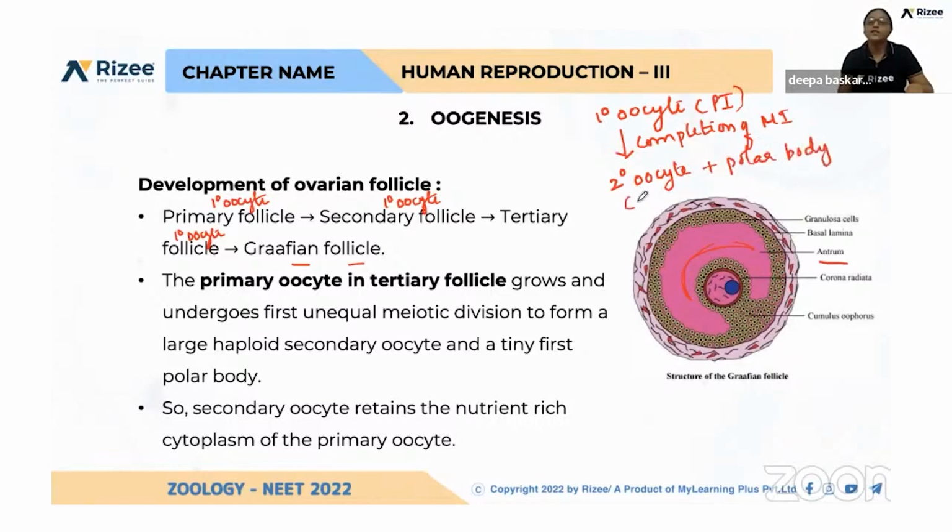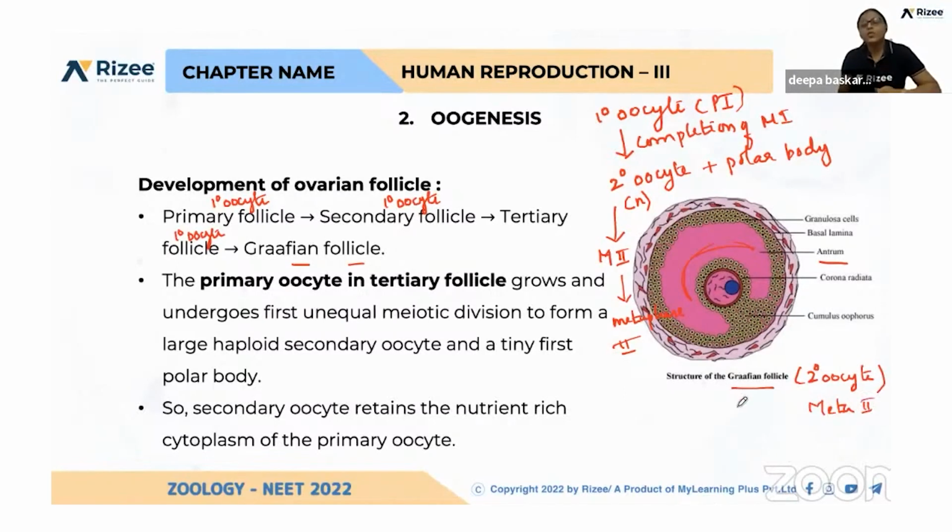So what is the nature of the secondary oocyte? Haploid in nature. This secondary oocyte is present in the tertiary follicle, and it starts meiosis 2 and gets arrested in metaphase 2. Got it? So inside the Graafian follicle, what is present? A secondary oocyte, which is arrested in metaphase 2.